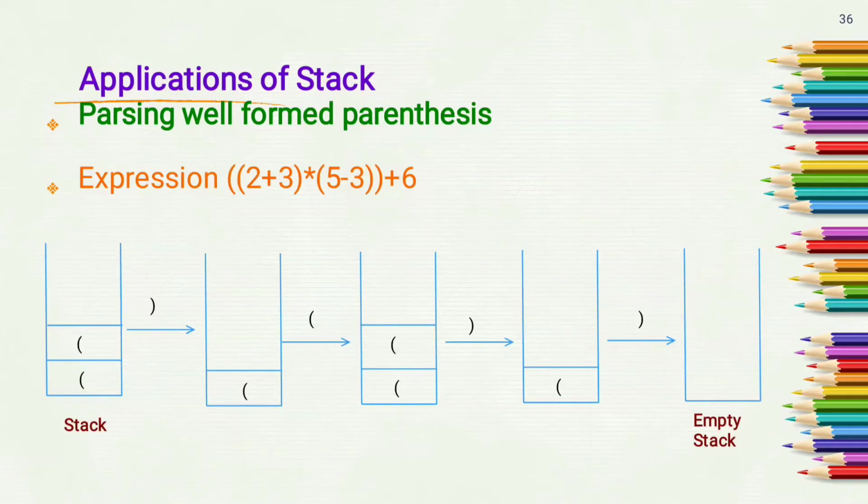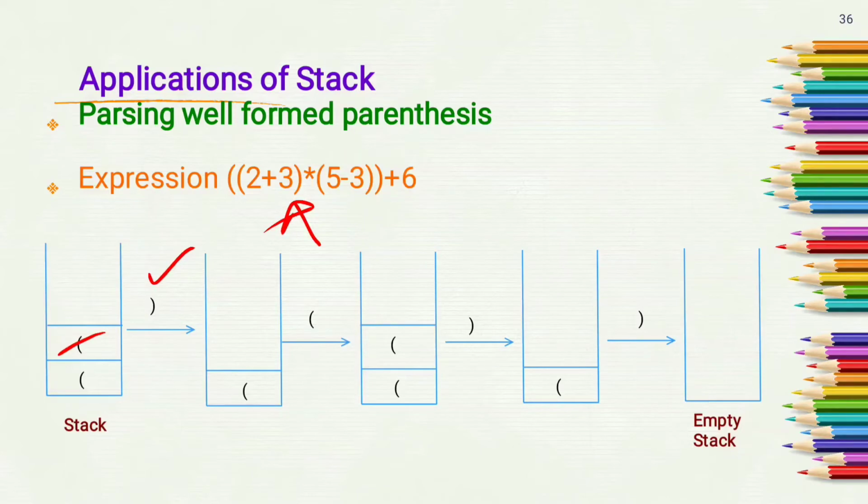Here you can see this expression contains 3 open brackets and 3 closing brackets. That means this is a well formed parenthesis expression. How does the compiler check this is a correct expression with equal number of open brackets and closing brackets? Whenever an open bracket is encountered, push it into stack. Here first open bracket pushed, then second open bracket pushed into stack. Here this is a closing bracket. Whenever we get a closing bracket, one open bracket pops out from the stack.